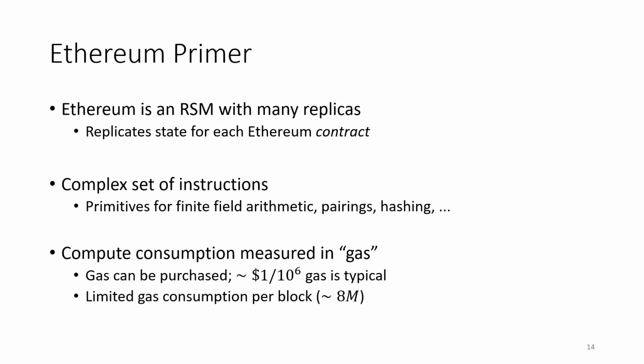This obviously has to be translated into something that we can compare to other systems, so we'll mention the dollar costs here. The dollar cost of gas fluctuates quite wildly. It has been as high as $100 for a million gas, but in recent times, a more typical value is more like $1 for a million gas. There's also a limit on the total gas consumption in a single block, which means that highly complex operations must be split into multiple pieces.